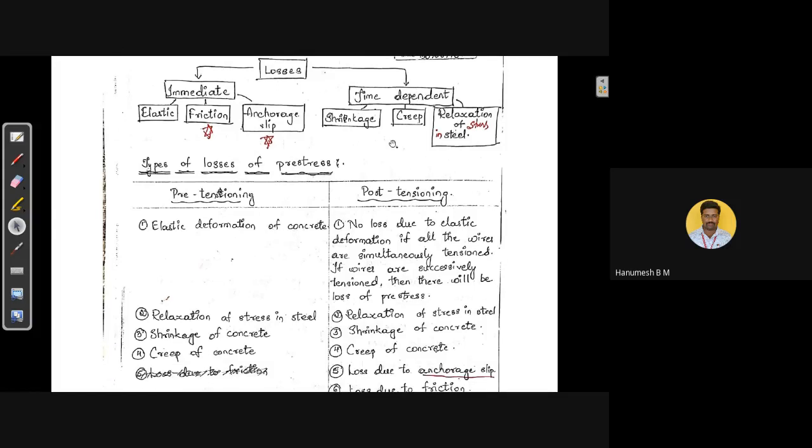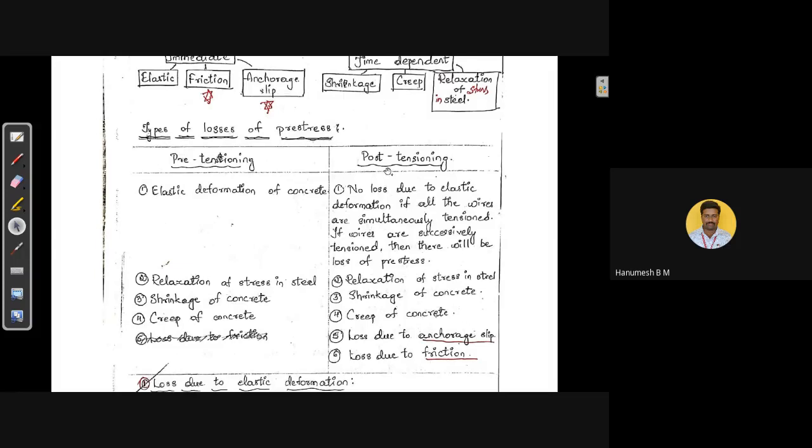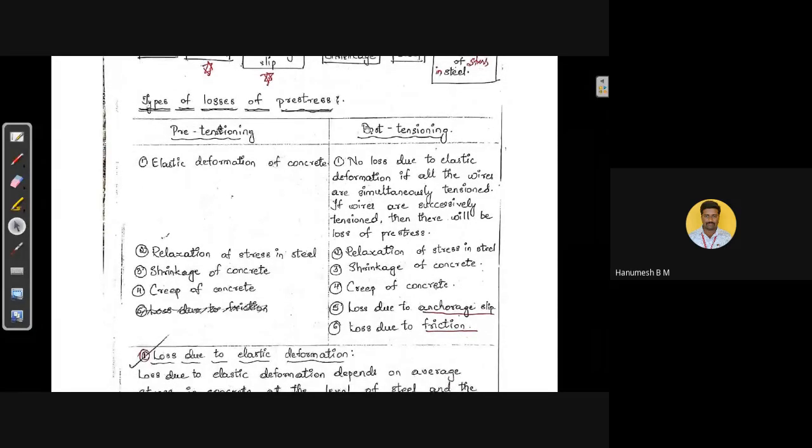Now coming to the losses in the types of PSC members. Mainly we have the pre-tension member and the post-tension member. Pre-tension member means the concrete is poured along the stretched tendon, that is pre-tensioning. Prior to the concreting, you do the tensioning operation. Coming to the post-tension, against the hardened concrete, you stress the tendon, that is post-tension. Again, the losses are different in these two conditions.